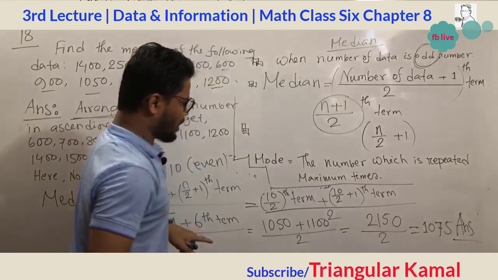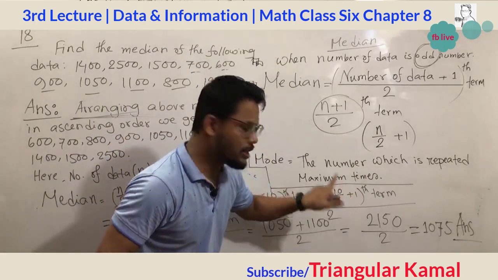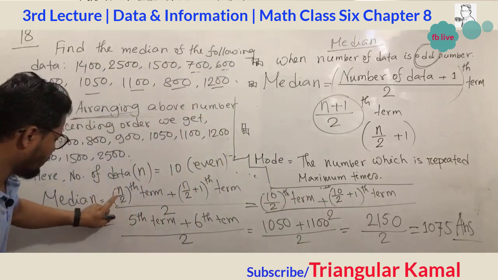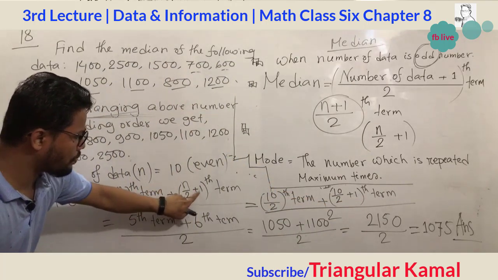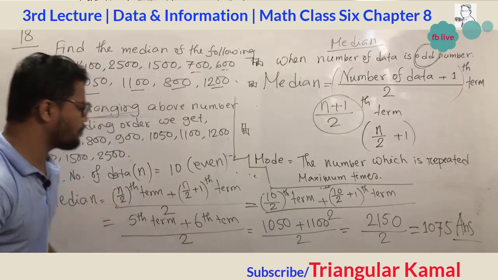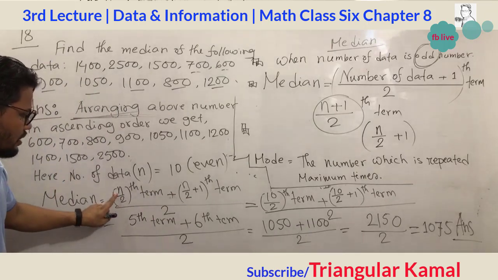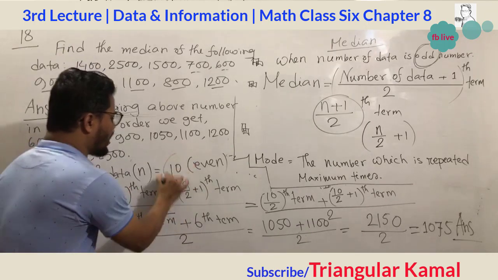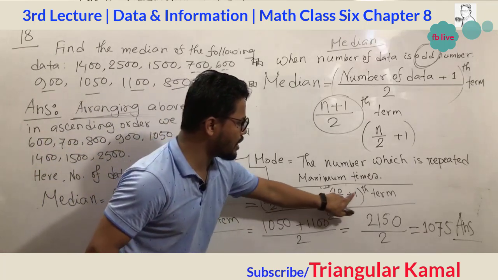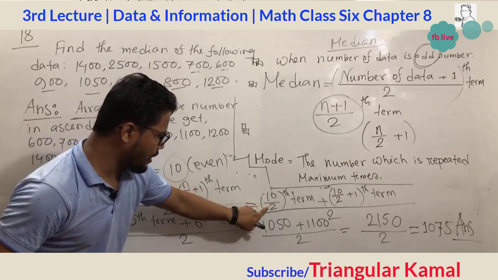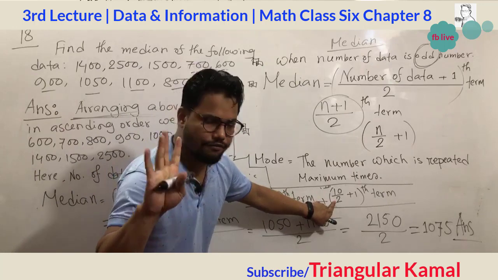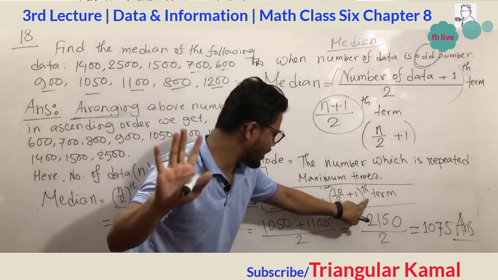But here, this is not n plus 1. This is called n by 2 plus 1. So now, the n by 2 term and the n by 2 plus 1 term, not n plus 1. This plus 1 is absolutely on the right side. Here the value of n is 10. So n by 2 means the 10 divided by 2, which is the 5th term, and 10 divided by 2, 5 plus 1 equals 6. This is the 6th term.